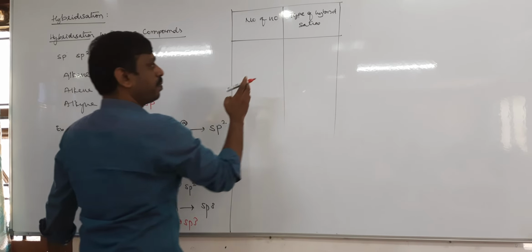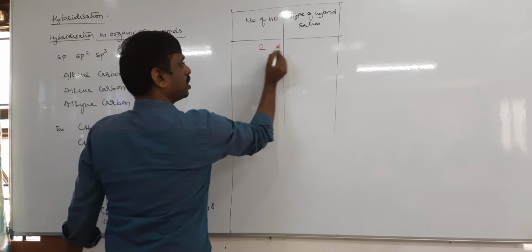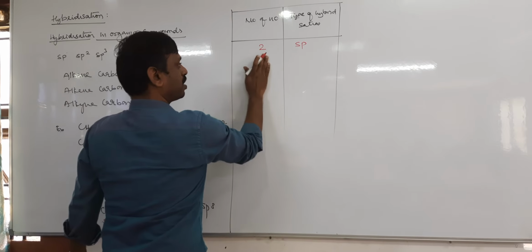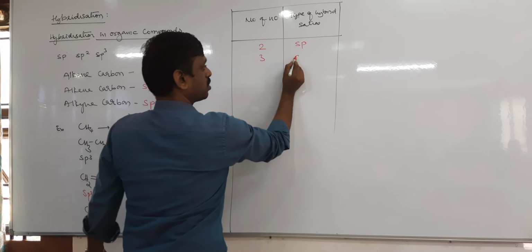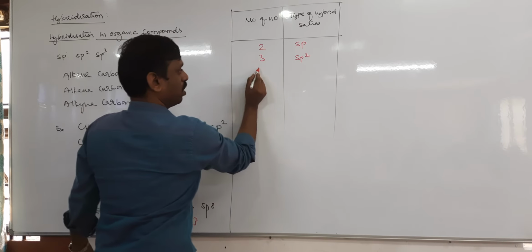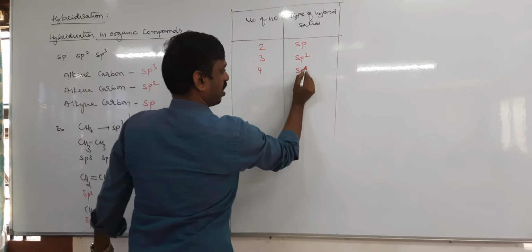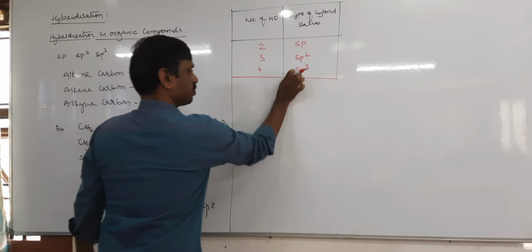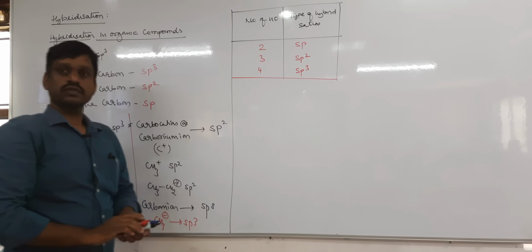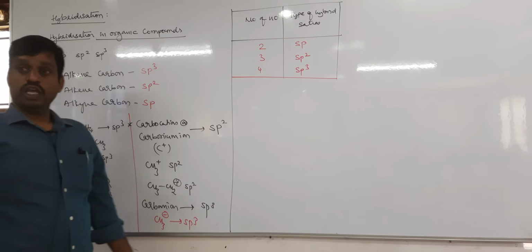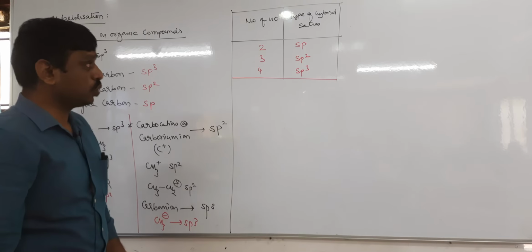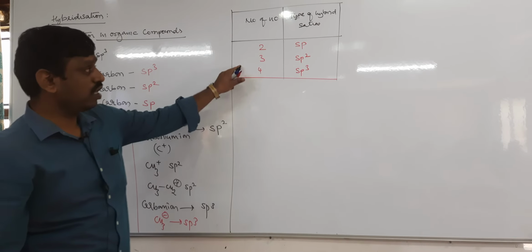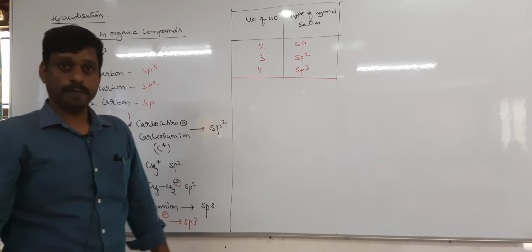If the number of hybrid orbitals is 2, it is always sp. If it is 3, it is sp2. If it is 4, sp3. We want only these 3.